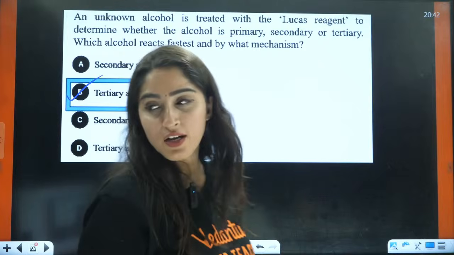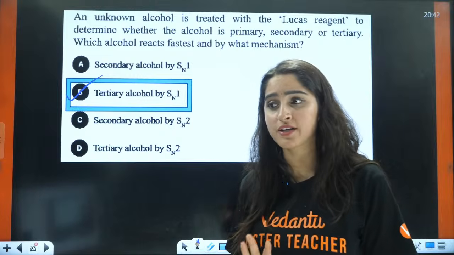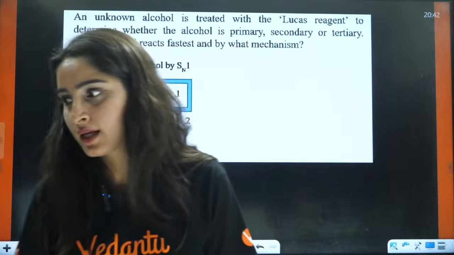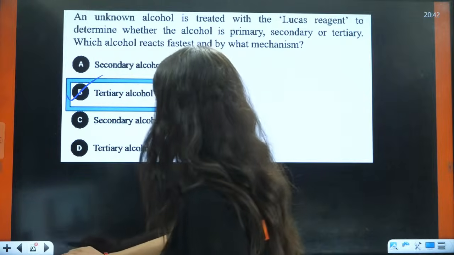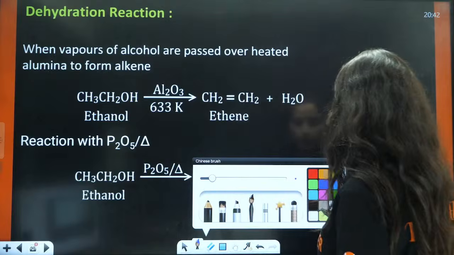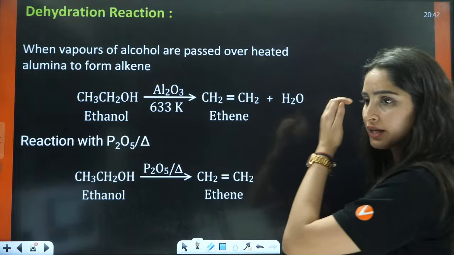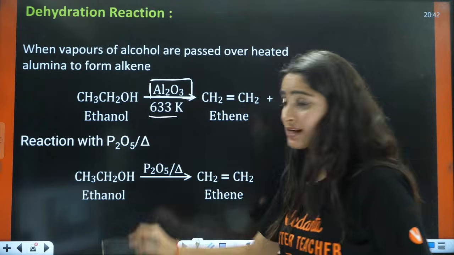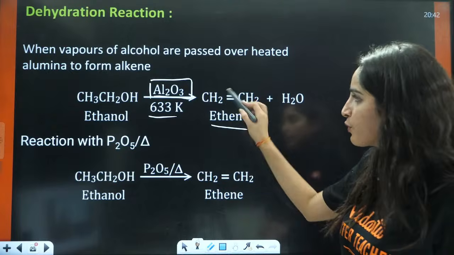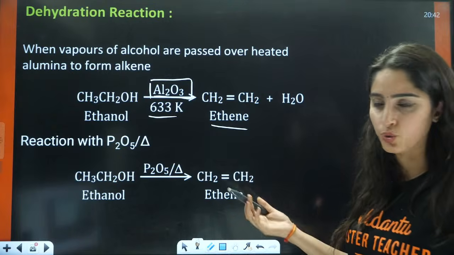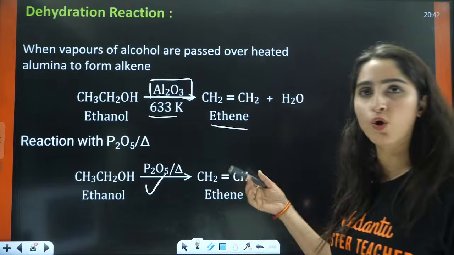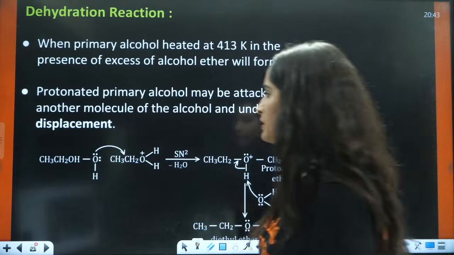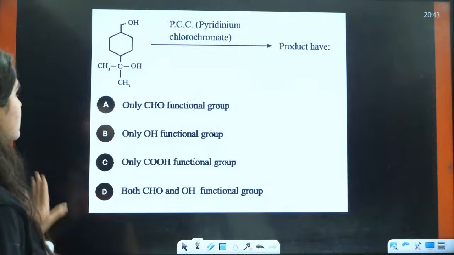It itself is a very vast topic. Have you done ring expansion, ring contraction on this channel? Have you done? If not, then tell me. Yes. Now, next is, I think though we have done only dehydration. Dehydration can also occur by two other things. That is, if you have Al2O3 at 633 Kelvin, right, then also you will have the dehydration. These are the other two reagents to do the dehydration. P2O5 will also cause dehydration, right? Okay, understood?